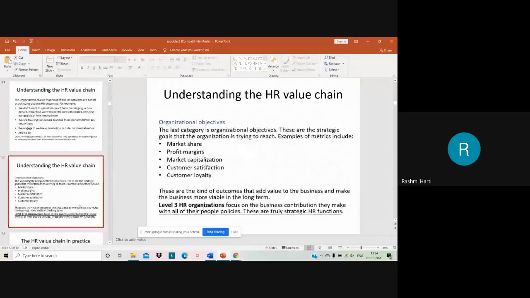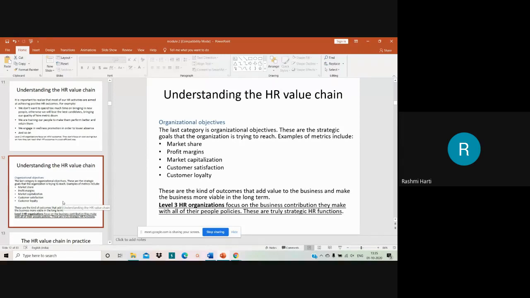Now coming to the last metrics, that is outcomes. Here market share, profit margin, market capitalization, customer satisfaction, customer loyalty, all these are metrics. If they are measured, you can understand whether the organization has met the objectives through the HR effectiveness and efficiency or not. These are outcomes that add value to the business and make the business more viable in the long term. This is at level 3, where HR organizations focus on the business contributions they make with all their people policies. So these are truly strategic HR functions.